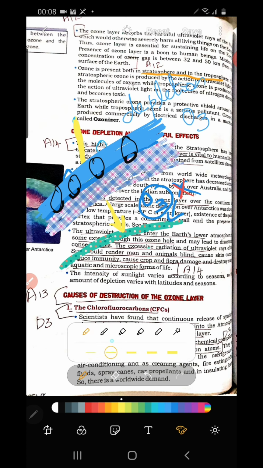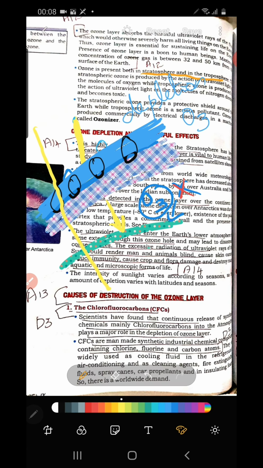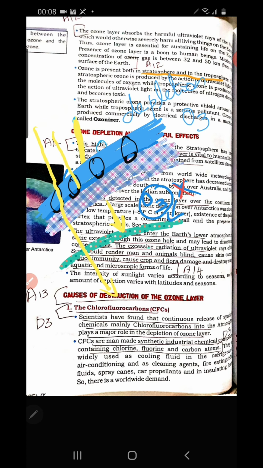The ultraviolet rays from the sun start penetrating and reach the lower layer of the atmosphere. So there is no filtration work done by the ozone layer. Why? Because there appear holes. So the ozone layer cannot absorb the harmful rays of the sun.